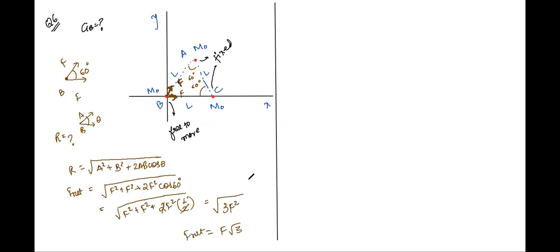Now, if I have a net force acting on a block, a body of mass m naught, the net force is F net. So what should be the acceleration? How will you get it? F net is equal to mass into acceleration. So this net acceleration will be equal to F net upon m.